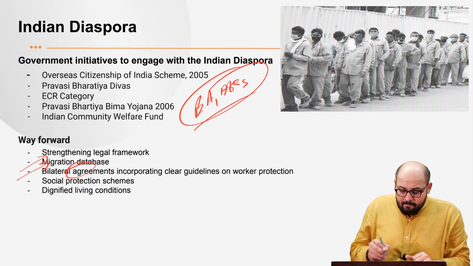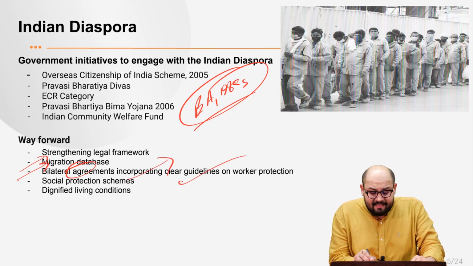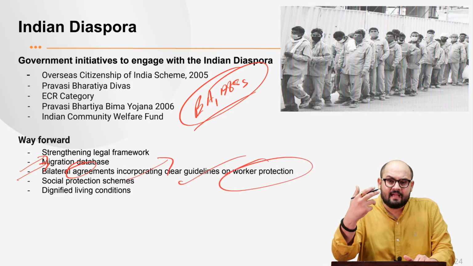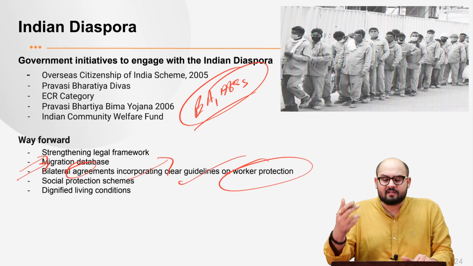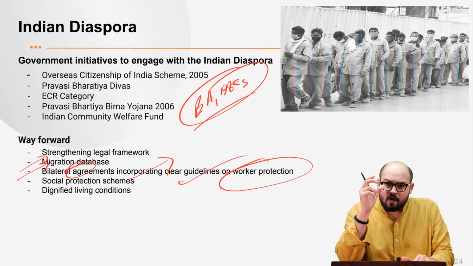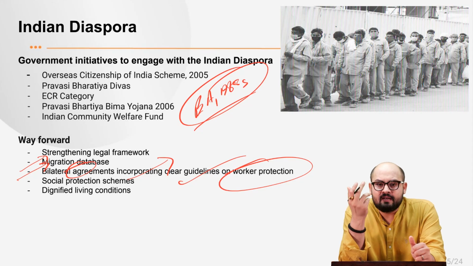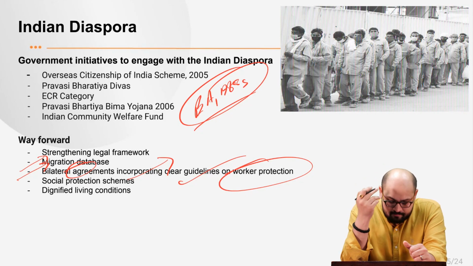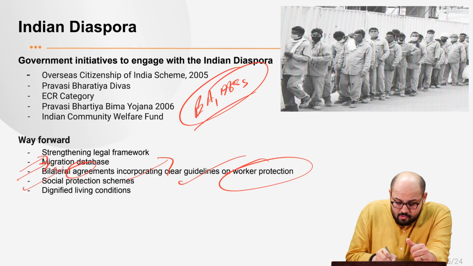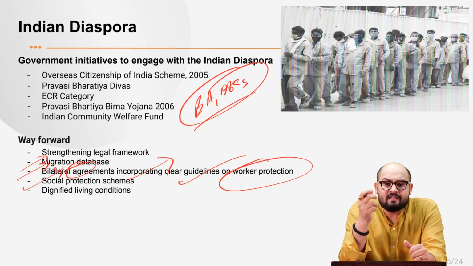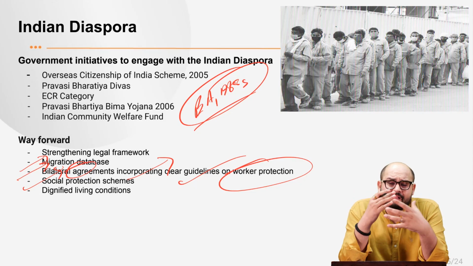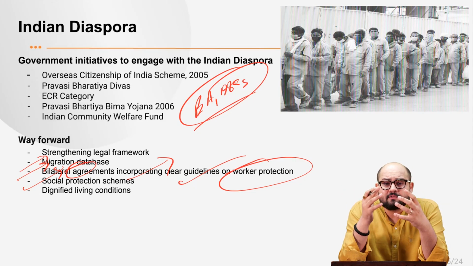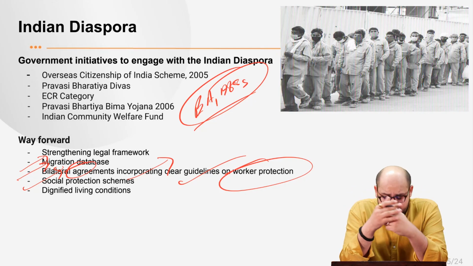Then, bilateral agreements should incorporate clear guidelines on worker protection. Let's say India has a bilateral agreement with Kuwait or Qatar or Bahrain or any country. We need to incorporate a clause that says, we have a lot of Indians working in your country, who are contributing to your economic development. So at least provide a basic minimum level of protection to these workers. That needs to be incorporated. Next are the social protection schemes. As I said, there is a need to provide social insurance or other types of cushioning services to these people, so that they don't face these bad conditions.